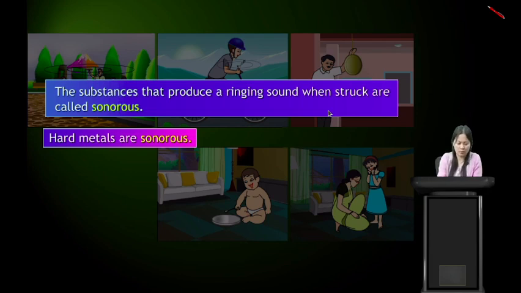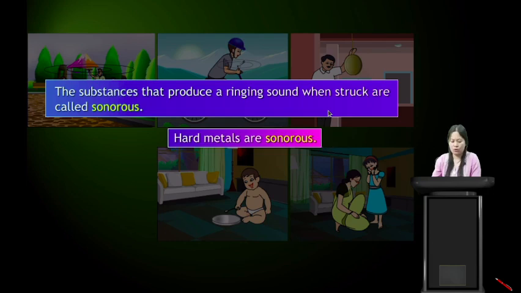Okay, remember this, students, sonorous. The substances that produce a ringing sound when struck are called sonorous. So you will see that hard metals are sonorous. The bells are made up of metals. The steel plate is made up of metal. The payal is made up of metal, and these metals produce a ringing sound. So hard metals are sonorous.